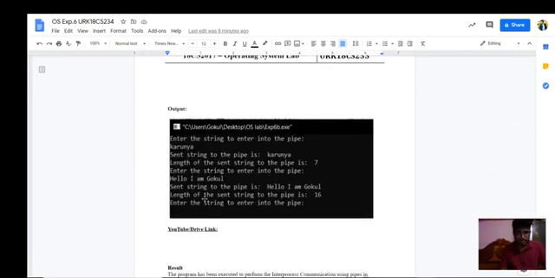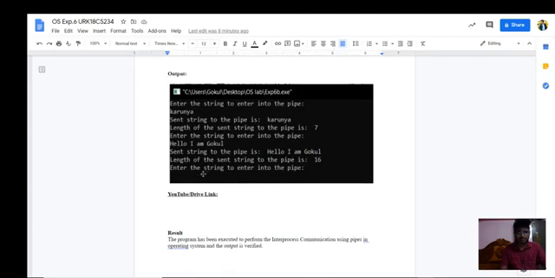I will show you the output here. Enter the string to pipe: Karunya. The string sent into the pipe is Karunya. The length of the string is 7. Again, one more word, and again the length is displayed.